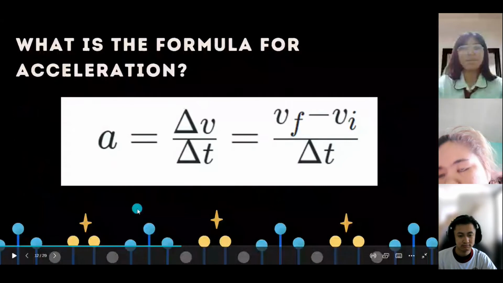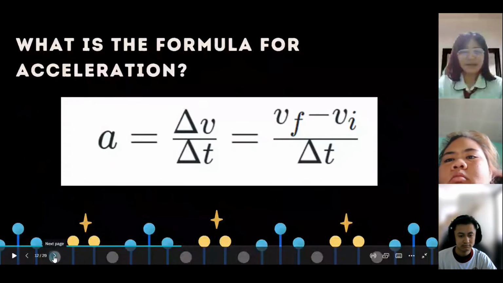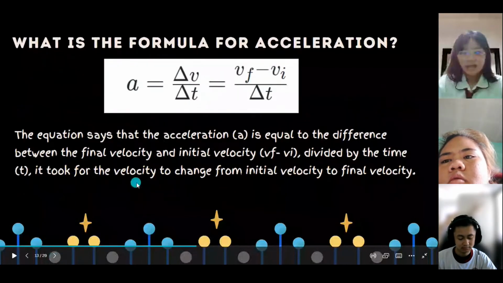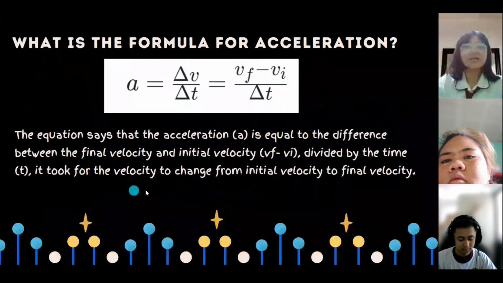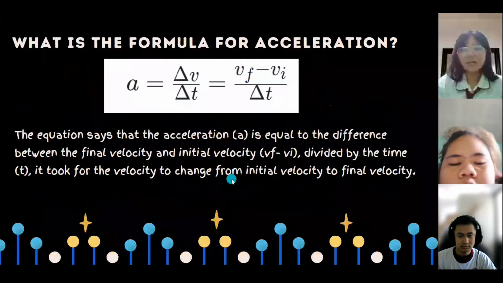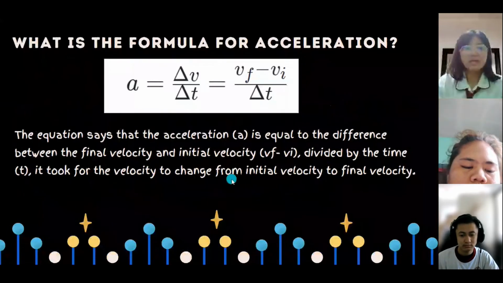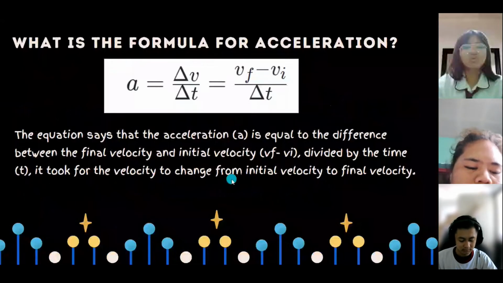So paano po ito basahin? How can we read this? The equation says that the acceleration a is equal to the difference between the final velocity and initial velocity, vf minus vi, divided by the time t it took for the velocity to change from initial velocity to final velocity.